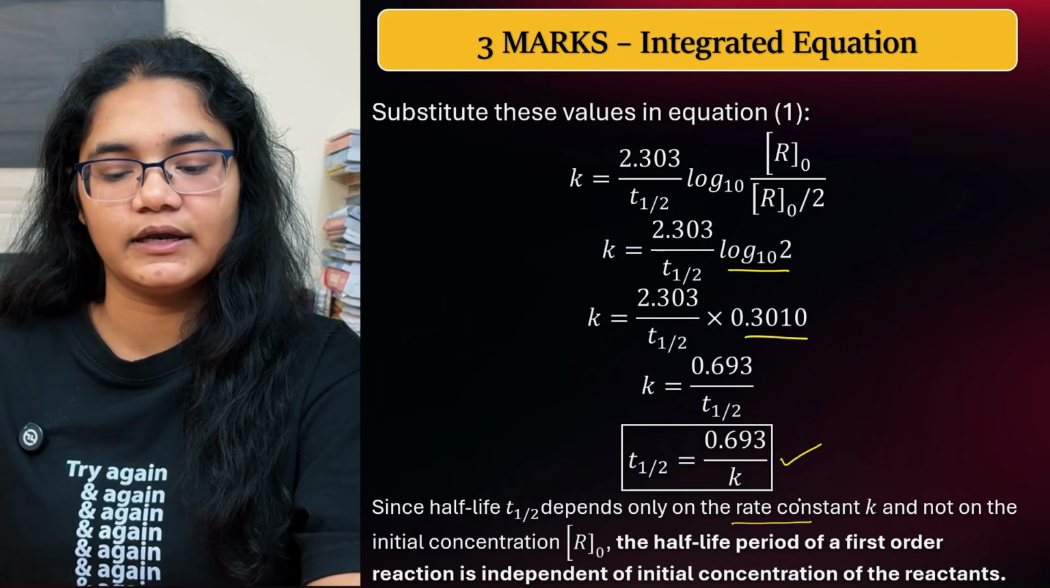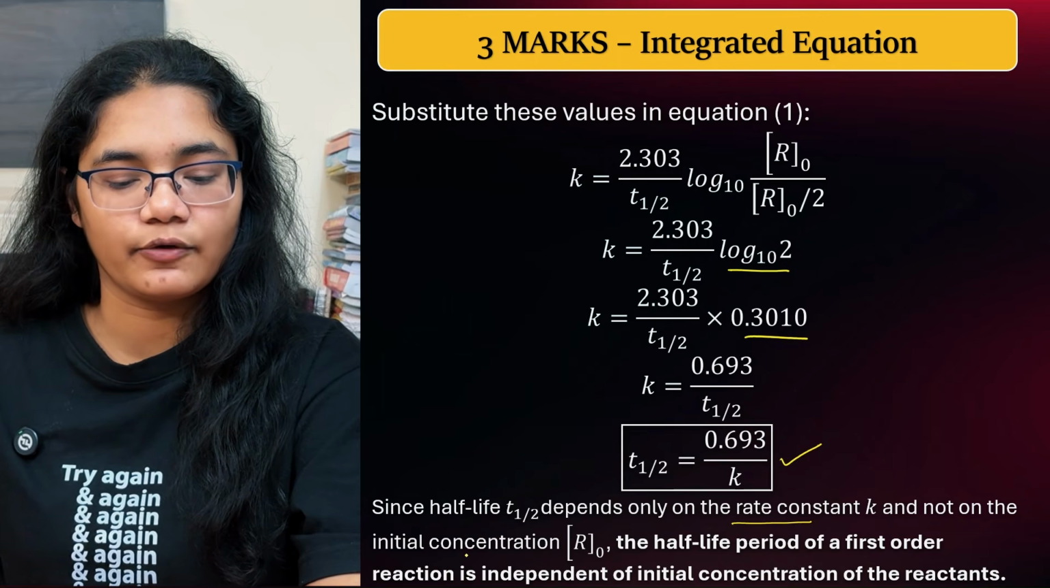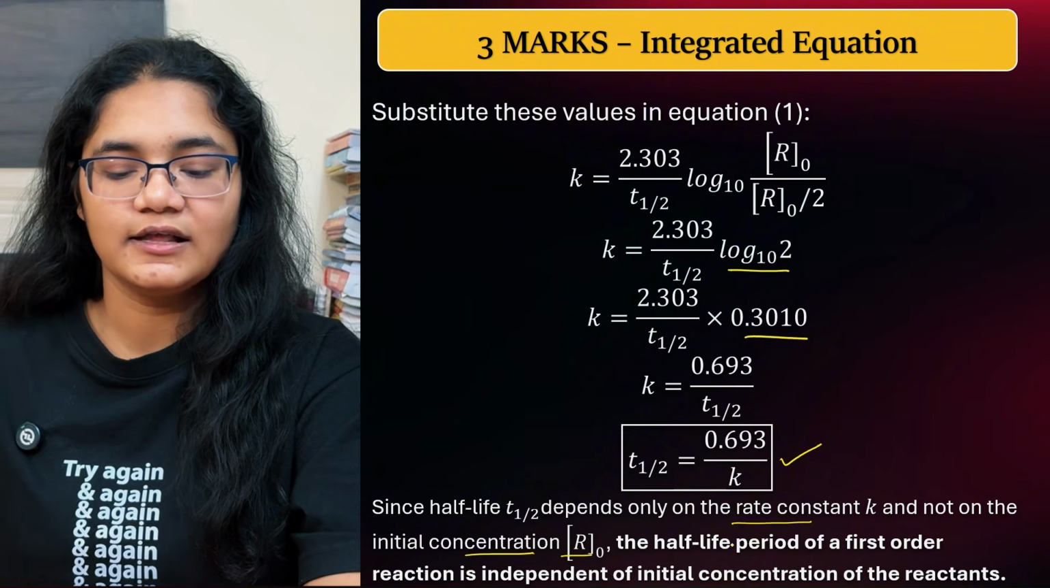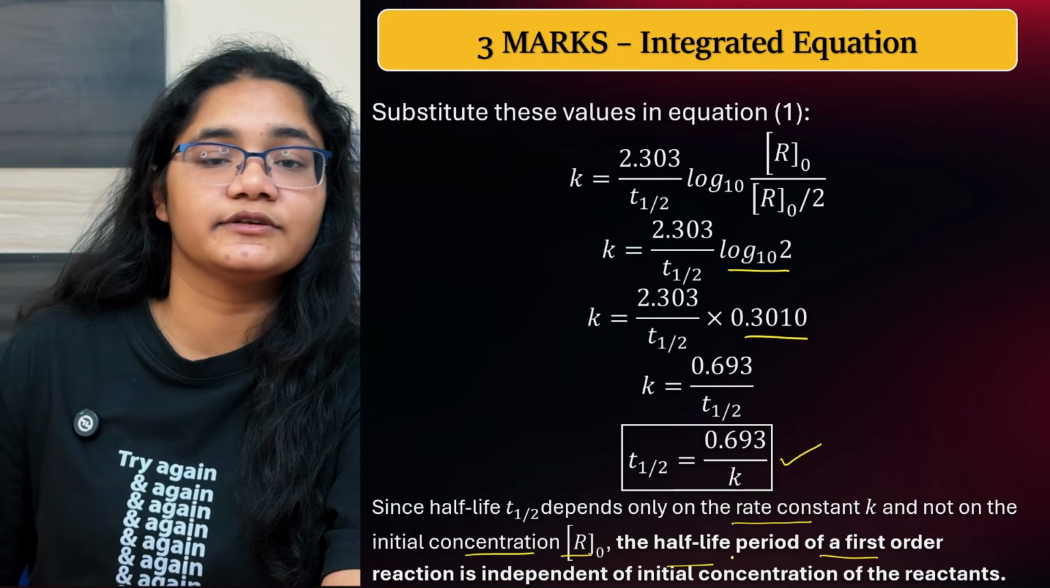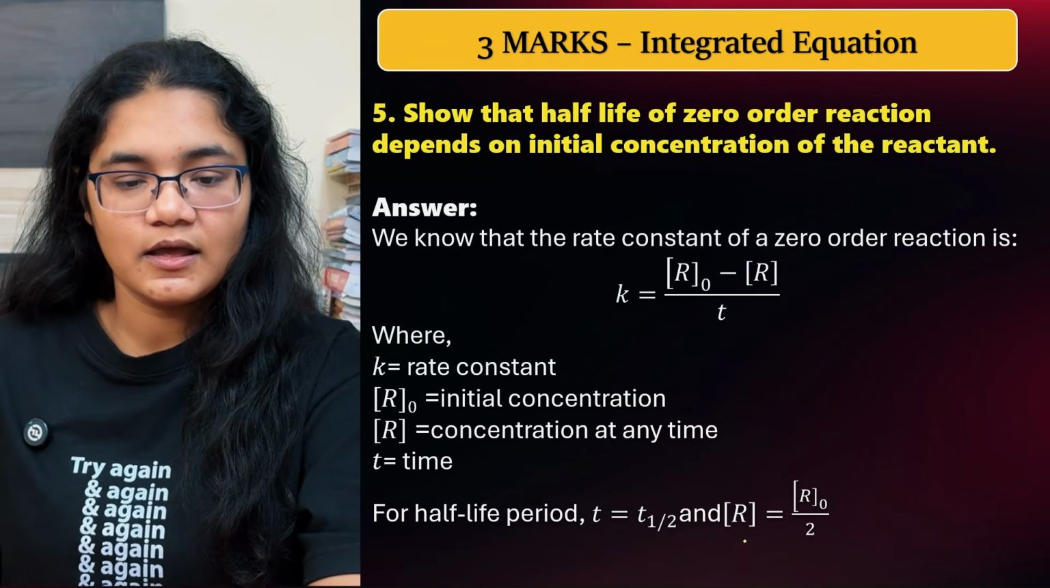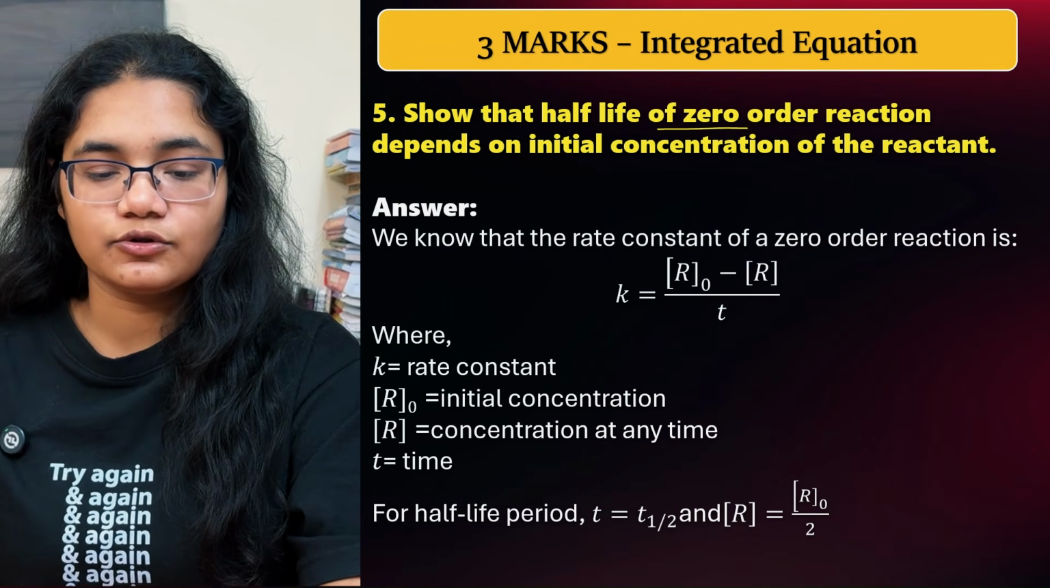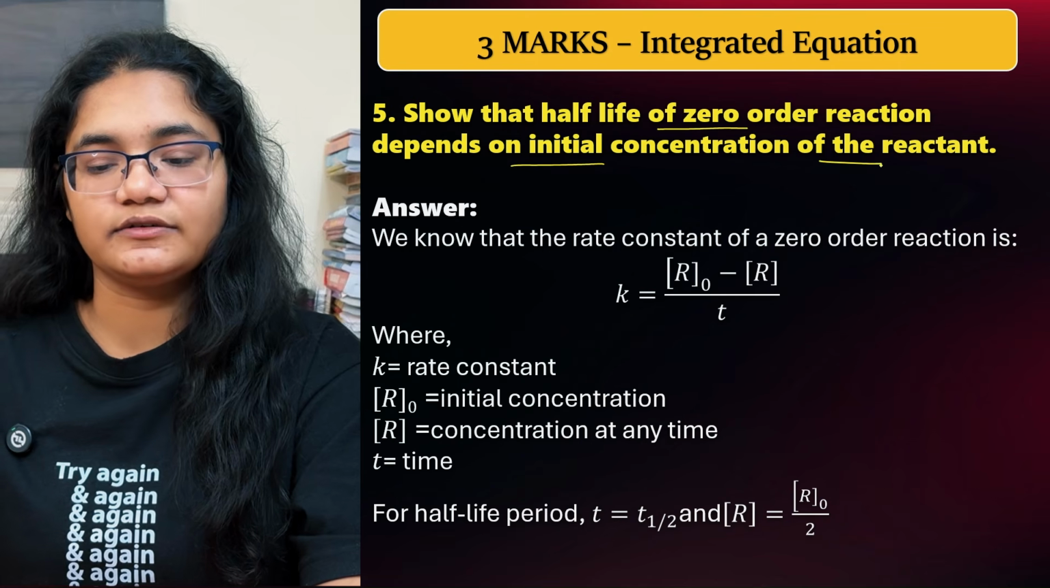The t half value only depends on the rate constant and not on the initial concentration R naught. So the half-life period of the first order reaction is independent of the initial concentration of the reactants. Next, show that the half-life of a zeroth order reaction depends on the initial concentration of the reactant.